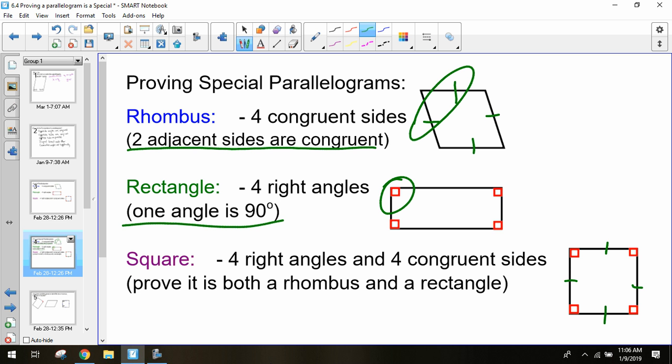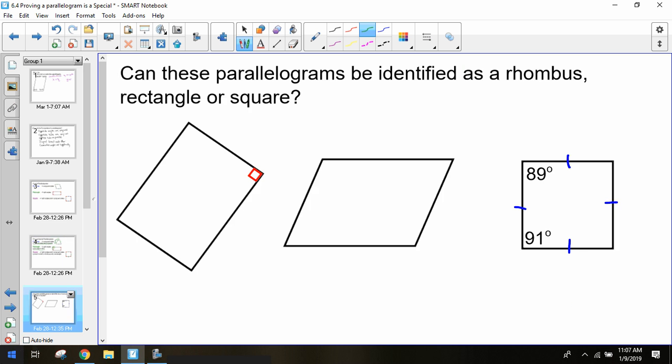Right, so we're going to see 3 parallelograms, and we're going to determine, are these parallelograms anything special? Can we label them as a rectangle, rhombus, or is it a square, or is it just a normal parallelogram? So what about this first one? What is that? Rectangle. Why do you know it's a rectangle? Because it has a 90-degree angle. And based off of our rules about parallelograms, that makes our opposite angle 90 degrees, and it makes our consecutive angles also 90 degrees. So we have 4 90-degree angles, so it is a rectangle.